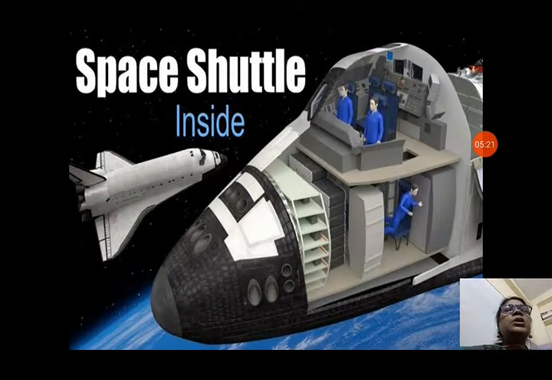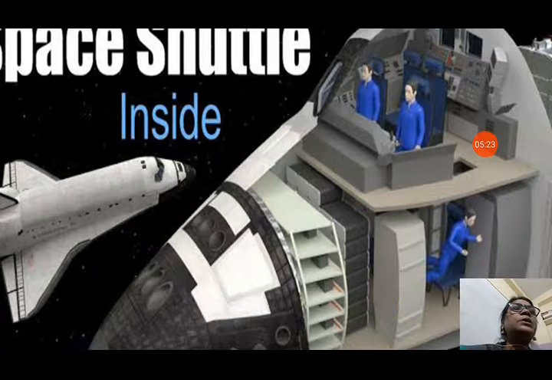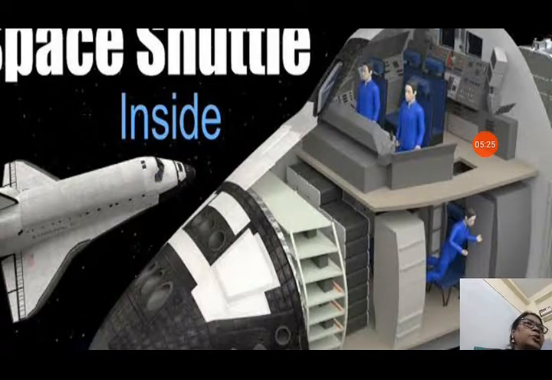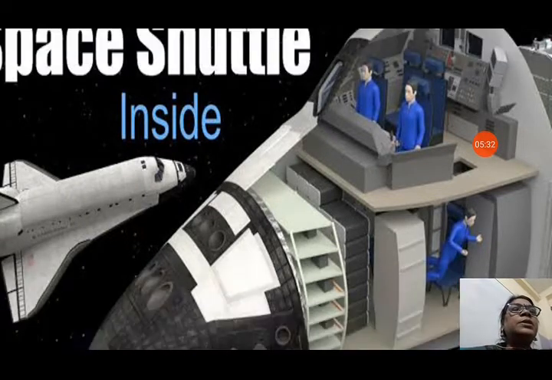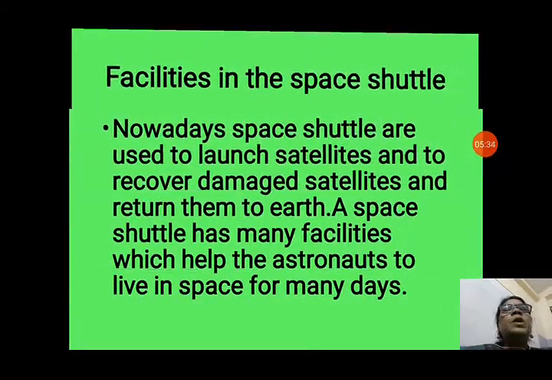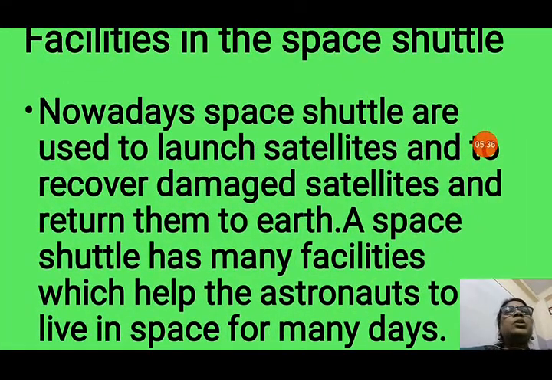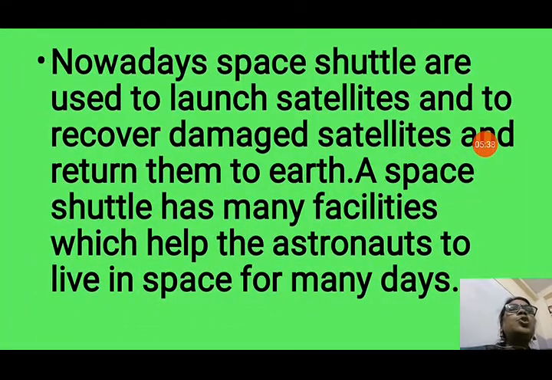There is a space shuttle inside the artificial satellite. It has all the facilities inside for the spaceman who is going to space with the artificial satellite. Let us see about this. Facilities in the space shuttle. Nowadays, space shuttles are used to launch satellites and to recover damaged satellites and return them to the Earth.